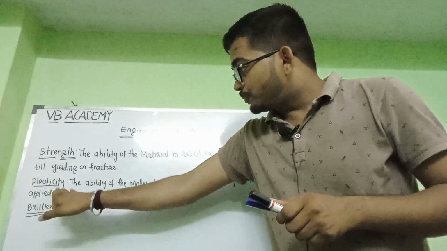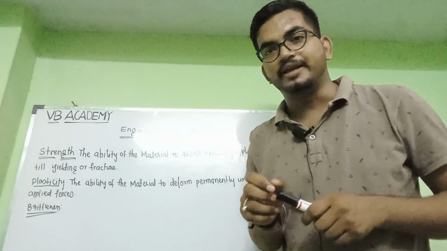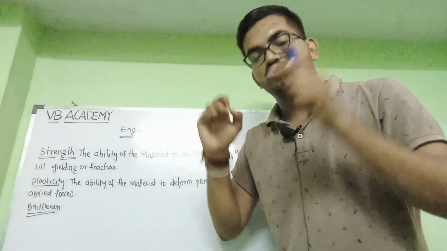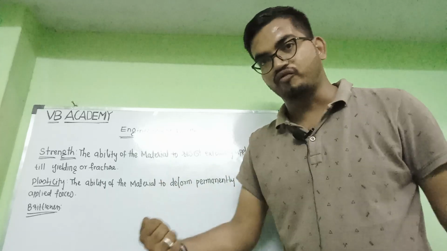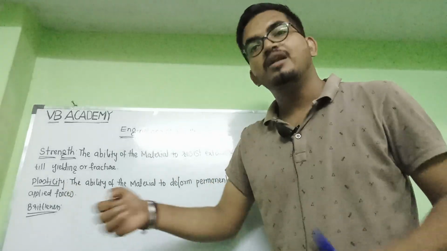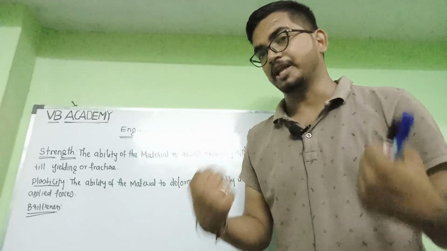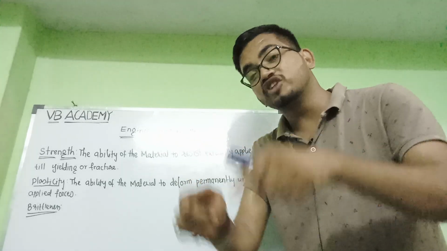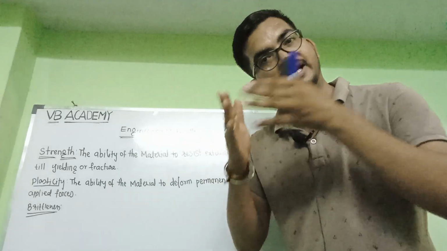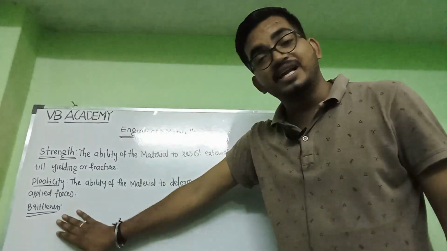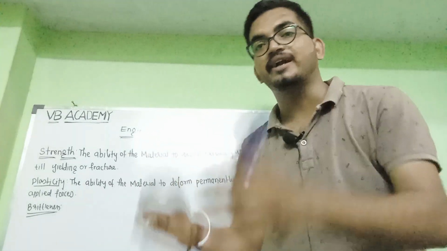Due to plasticity, the material will fracture after permanent deformation. Even in plasticity, if you apply more force and go beyond the strength of that particular material, it will get fractured. But before the fracture, permanent deformation will be there in that material. But in brittleness, due to this property, it will directly fracture.